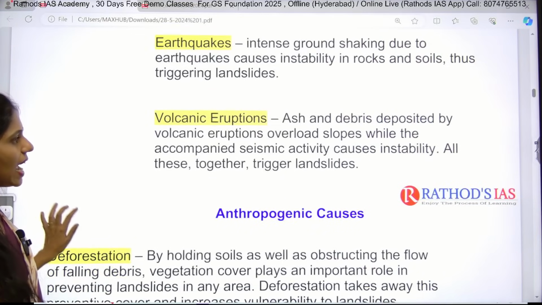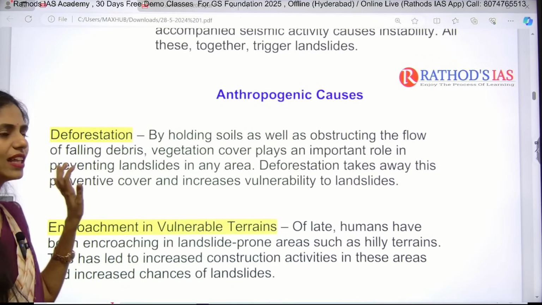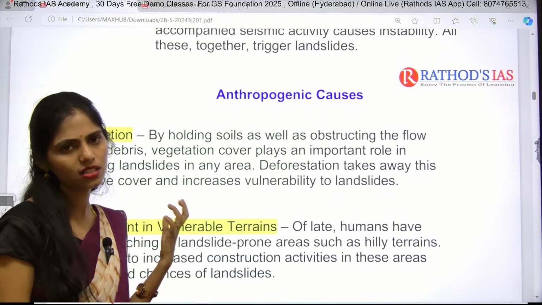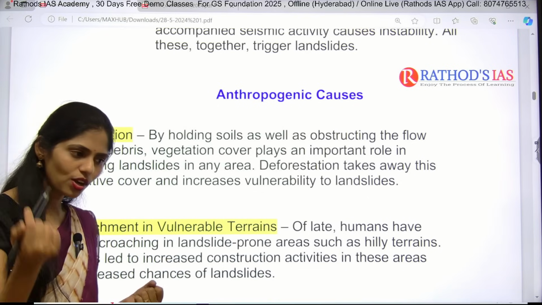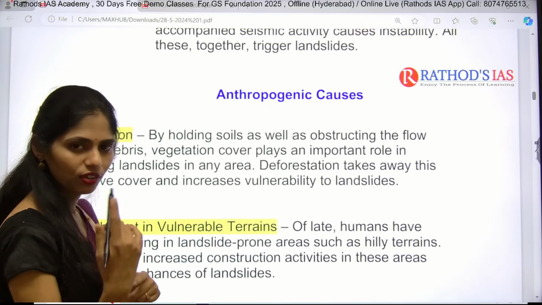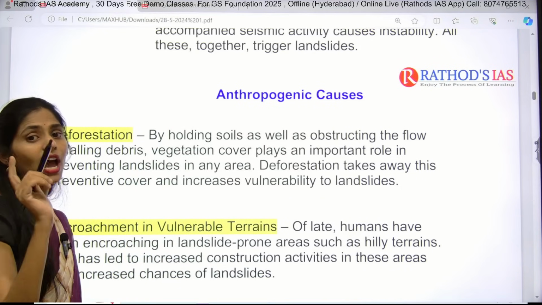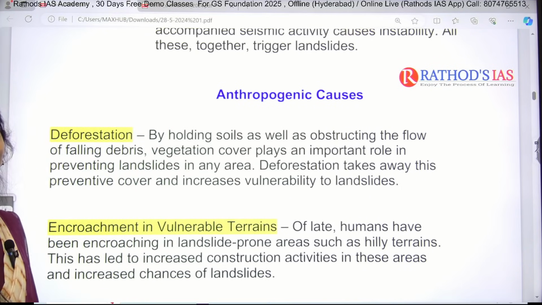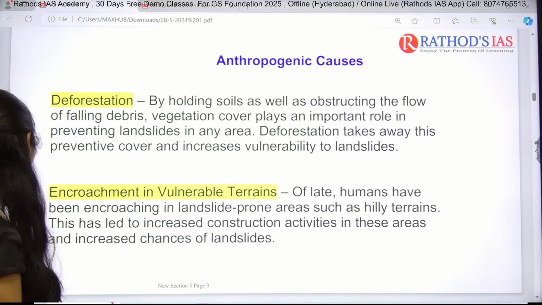And next one is anthropogenic causes. These anthropogenic causes are also called man-made causes. Because of interference of man also, landslides can occur. So in which ways can man interfere? You have to know that because you are also a human being. Right, the first one is deforestation.